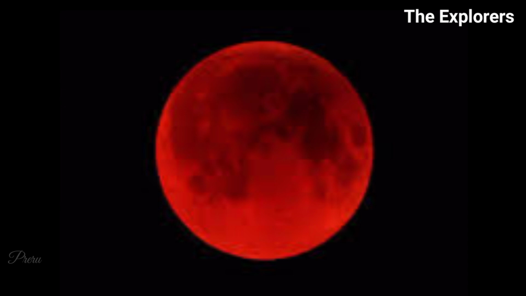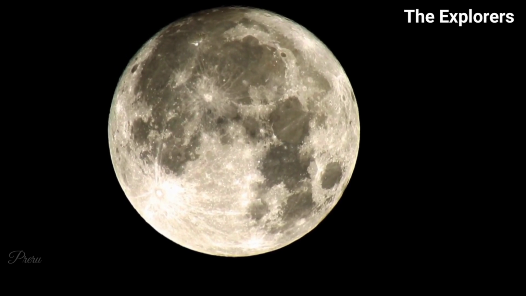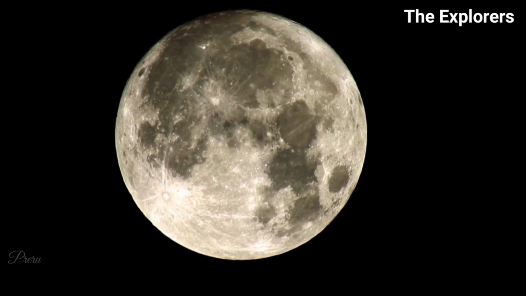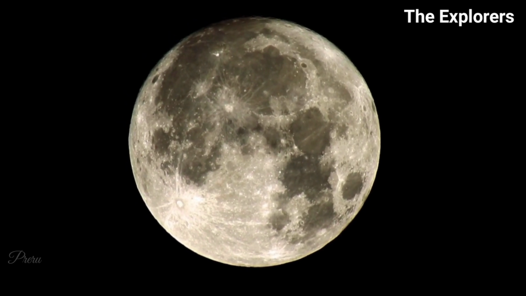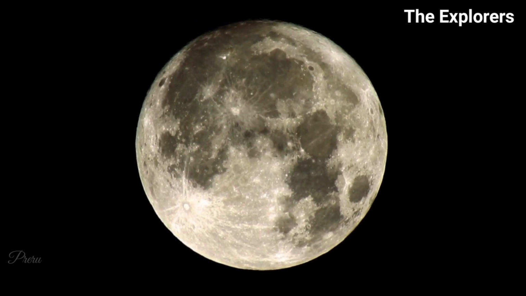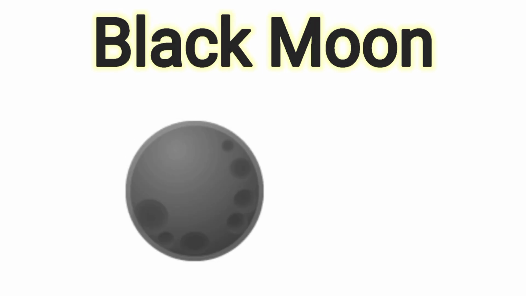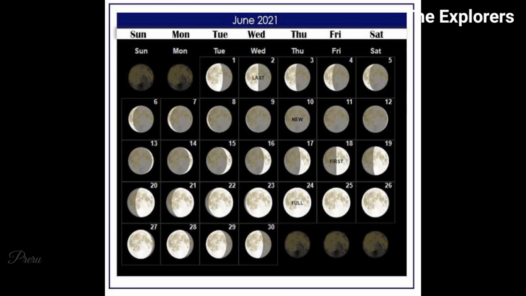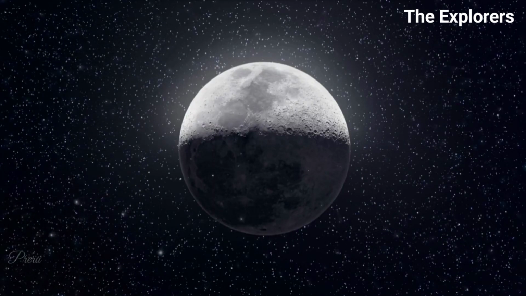Let's see what supermoons are. A supermoon occurs when the full moon coincides with the moon's closest approach to the earth in its orbit. Supermoons can appear slightly larger and brighter than normal, but they don't have a distinct color. Let's understand black moon. The term black moon can refer to either the second new moon in a calendar month or a month without a full moon. Like the blue moon, the black moon doesn't actually appear black in the sky.